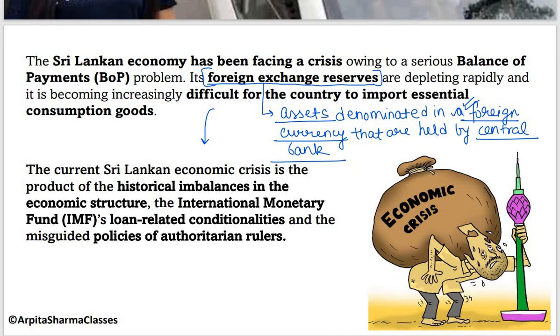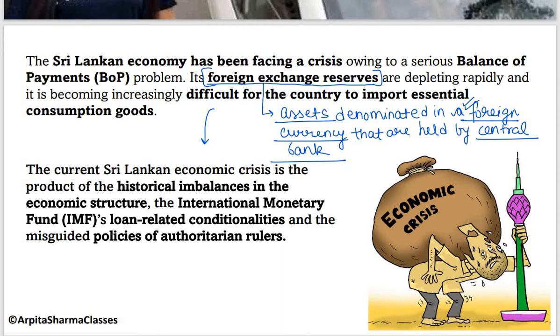So it is a very common practice in countries around the world for their central bank. For example, in India the central bank is RBI. So it's a very common practice for the central bank in a nation to hold a significant amount of reserve in foreign exchange. Okay, and most of these reserves are held in the US dollar, because the US dollar is the most traded currency in the world.